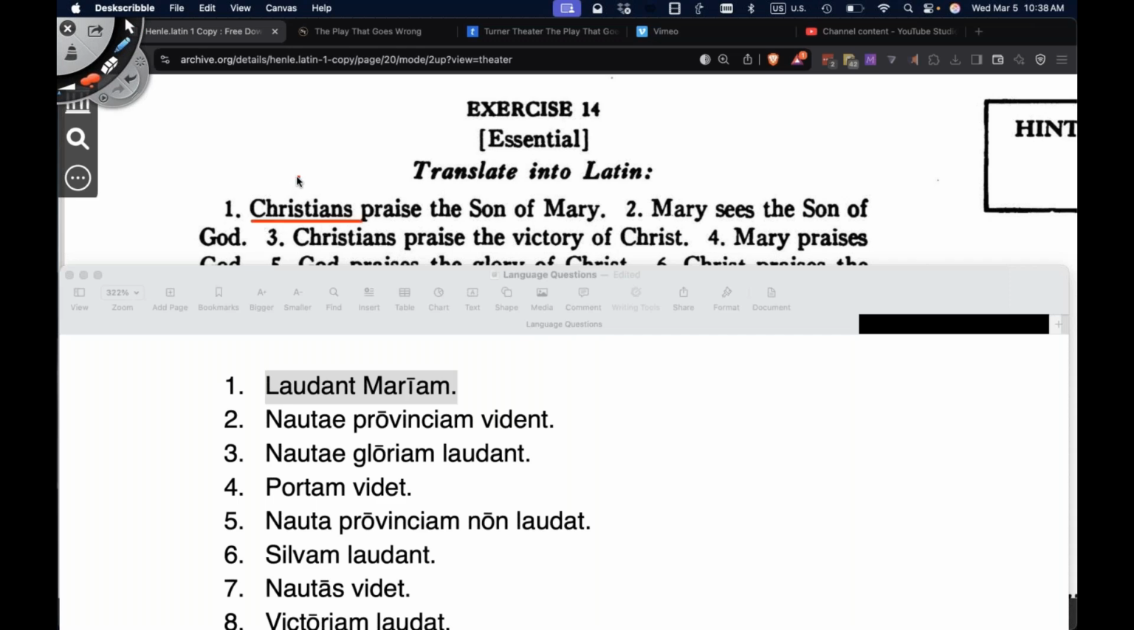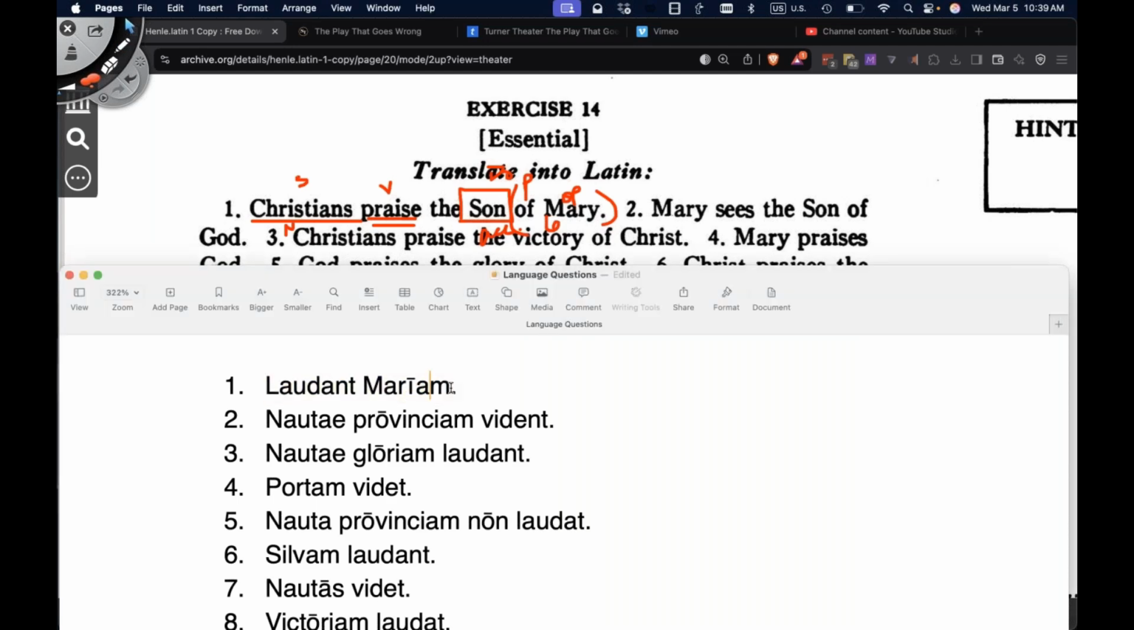Number one, the Christians, subject of the sentence, nominative case. What are they doing? They're praising, verb. Whom are they praising? They're praising the Son. The Son receives the action and is the direct object, in the accusative case. Of is a preposition. Of Mary, object of the preposition. Of Mary, prepositional phrase, genitive case. Okay, so we now have it all parsed and labeled.